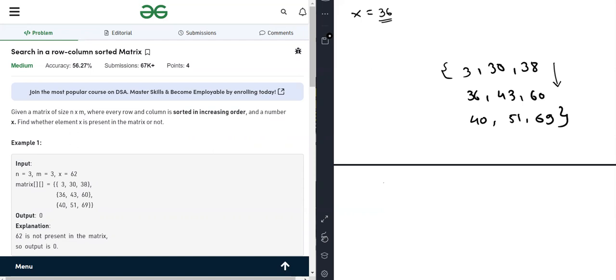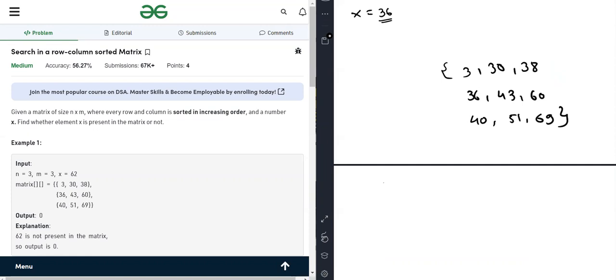38 is greater than 36. If 38 is greater than 36, then in this down column, all the elements are also greater than 36. So like that, we can eliminate the columns during this searching.